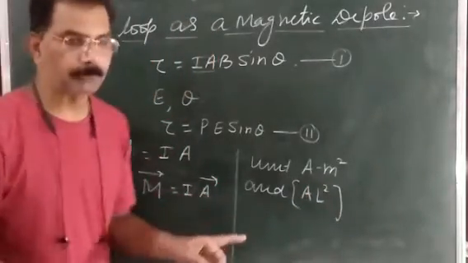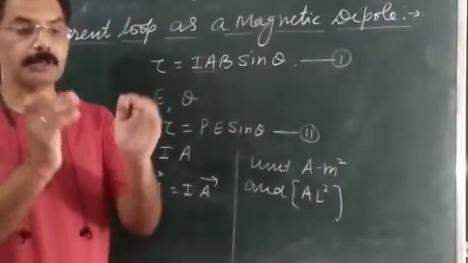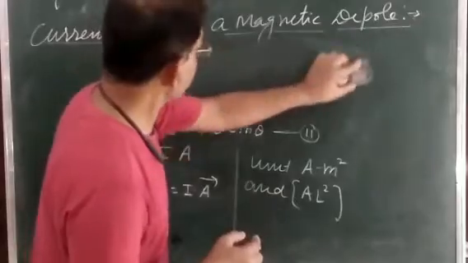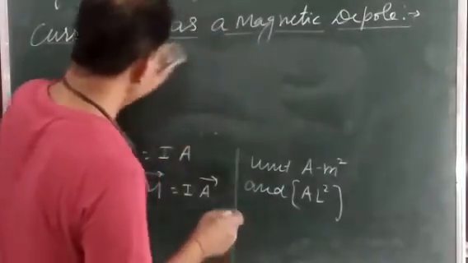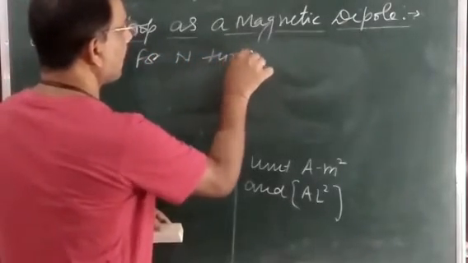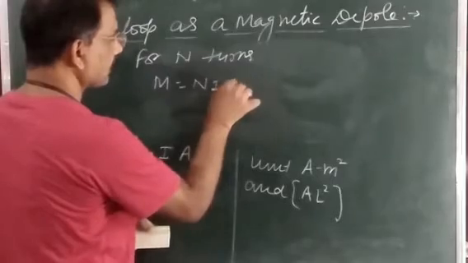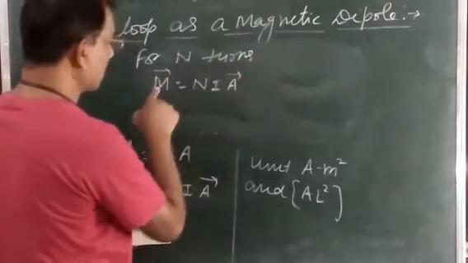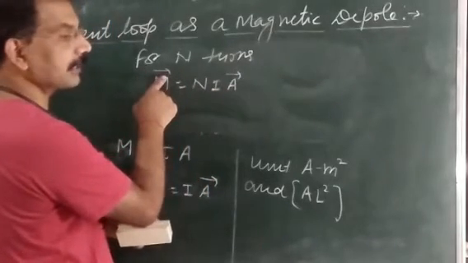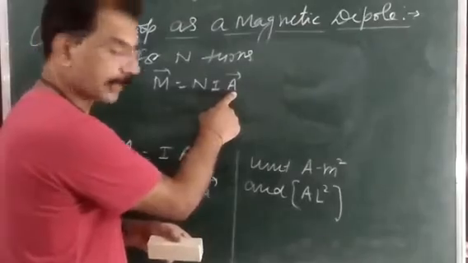So this one is the magnetic dipole moment of one current loop, and if we take a current carrying coil in which there are n number of turns, then the total magnetic dipole moment is given by, for n turns, magnetic dipole moment M is equal to n I A. So the magnitude of this magnetic dipole moment M is equal to NIA, and the direction of this magnetic dipole moment is the same as the direction of this area vector or the direction of the axis of the plane.